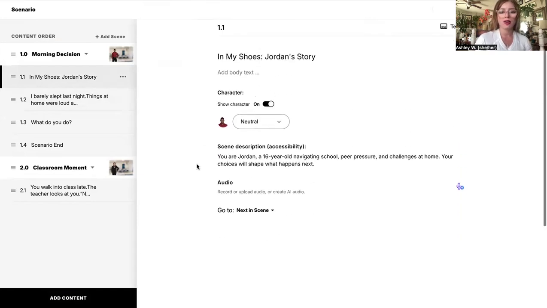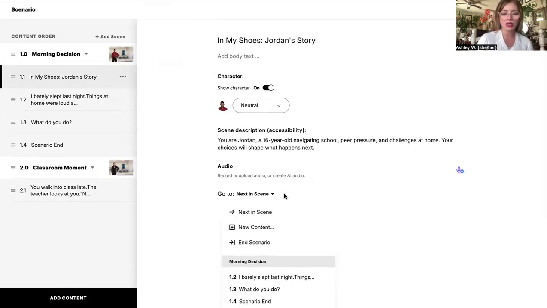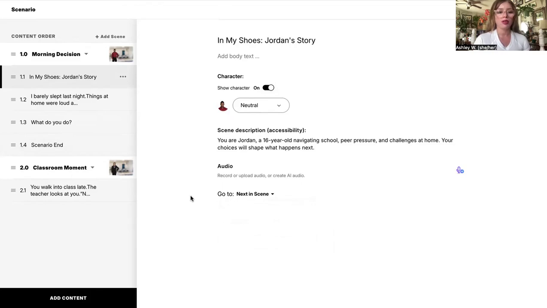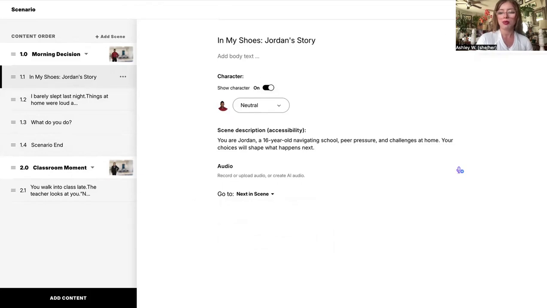So this is our first scenario within the scene. It's going to give you the option right here where it says go to. You can go to next in scene. You can go to new content, which is going to be a new scene, or you can just end the scenario. But since we want to just go to our next scene, where it's going to be our decision-making scene, we're going to choose just next in scene. So here's a preview of that.